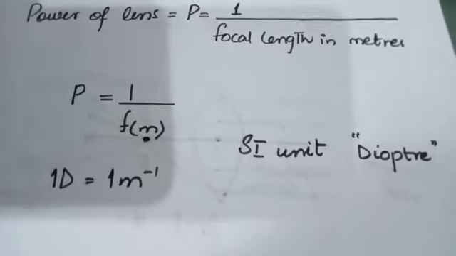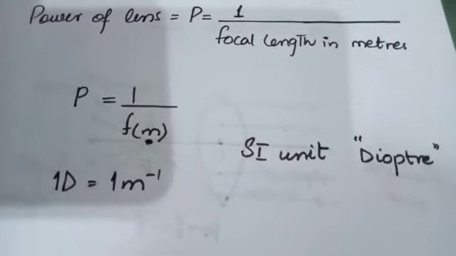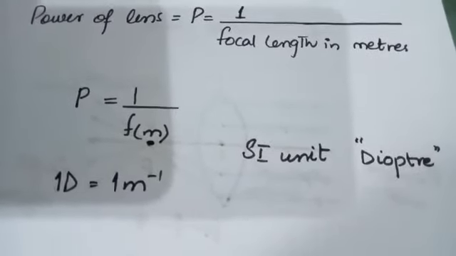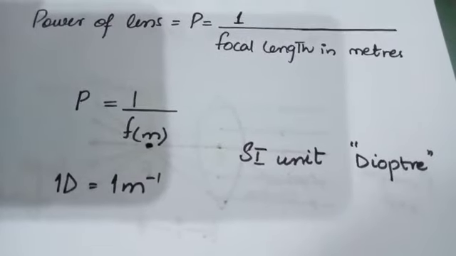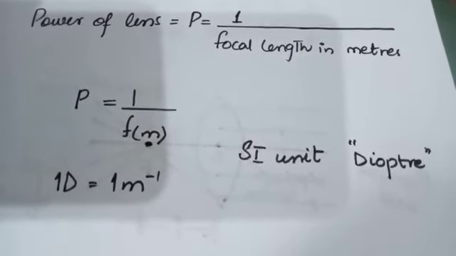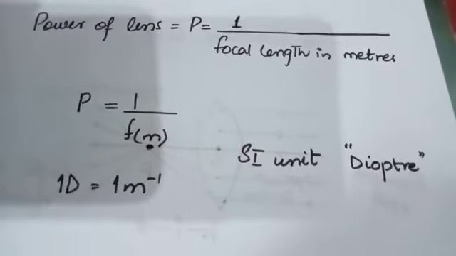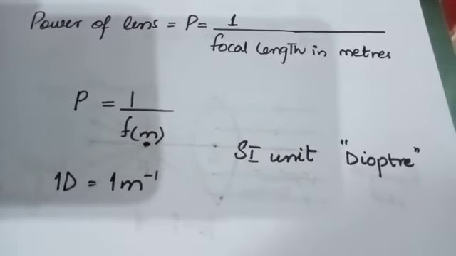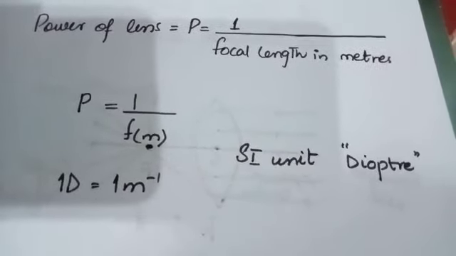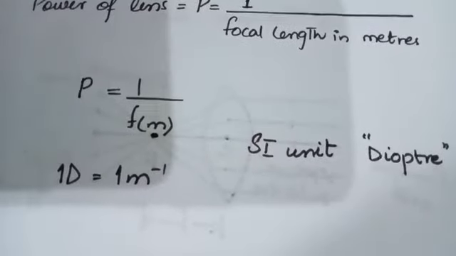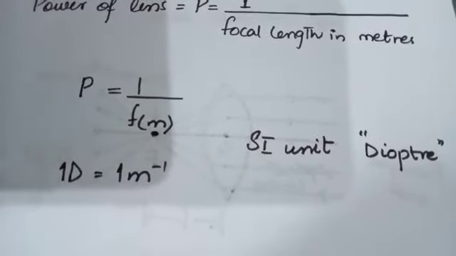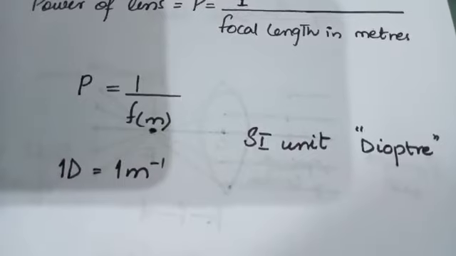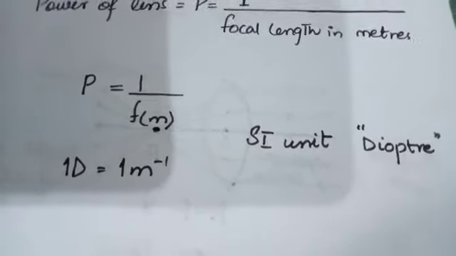The SI unit for the power of a lens is the diopter, denoted by capital D. 1 diopter is equal to 1 meter inverse. 1 diopter is the power of a lens whose focal length is 1 meter. Because the focal length of a convex lens is positive, its power is also positive, whereas the power of a concave lens is negative, for it has a negative focal length.